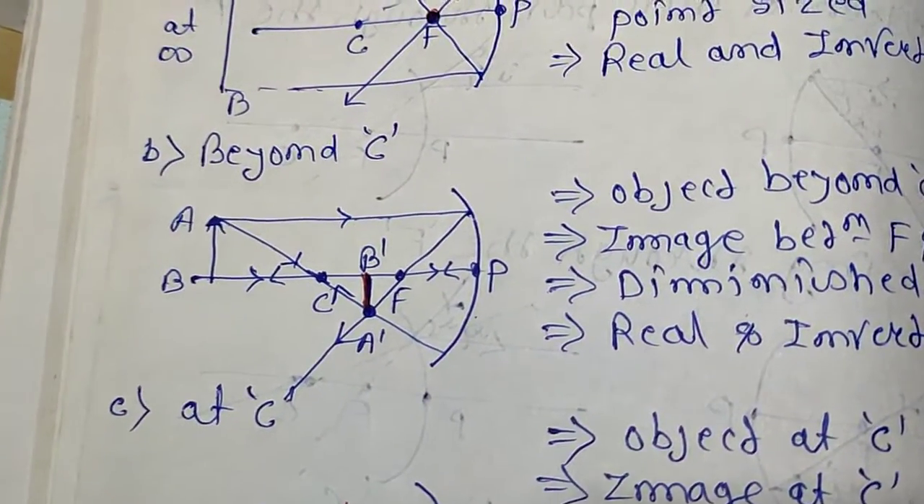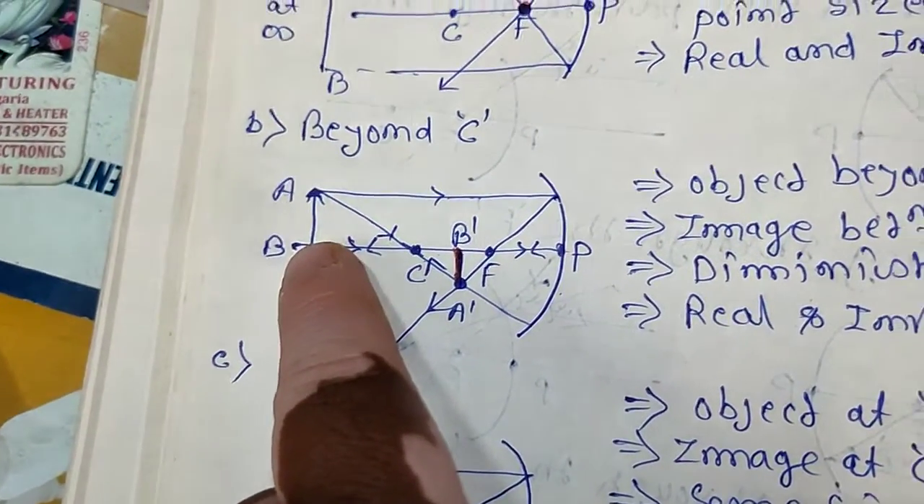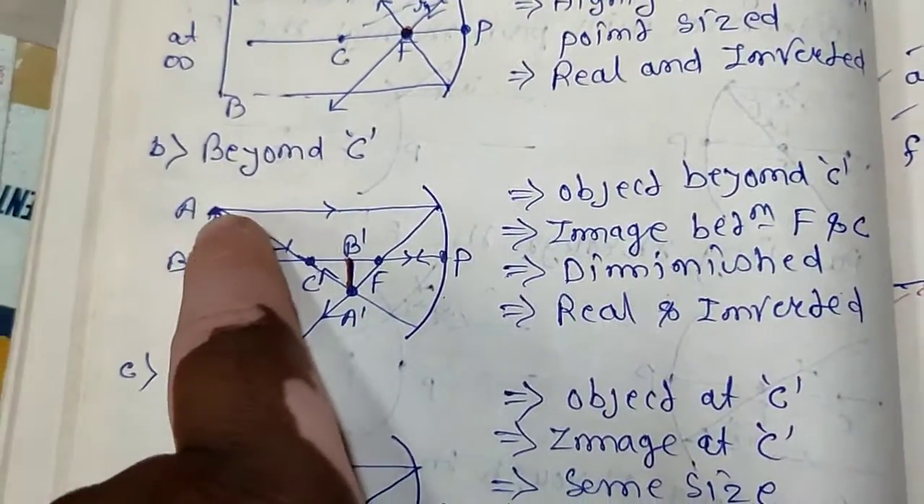What happens when the object is beyond C? You can see this is C. Beyond C means away from C. This is the object, so reflecting.